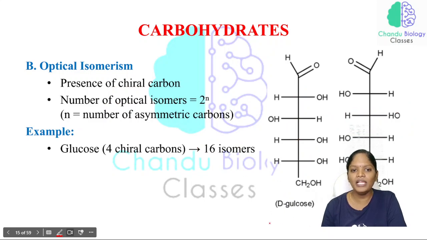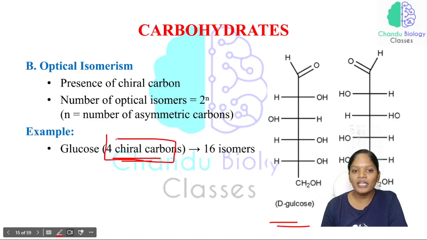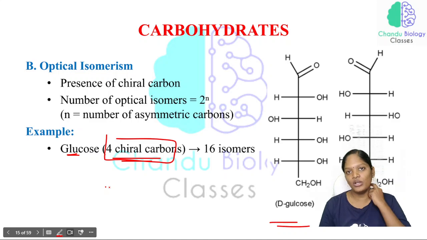For example, in glucose there are 4 chiral carbons. If there are 4 chiral carbons in glucose, what will be the number of isomers of glucose? To identify that, you should know how many chiral carbons are present in the structure of glucose. As given here, we have 4 chiral carbons in glucose.